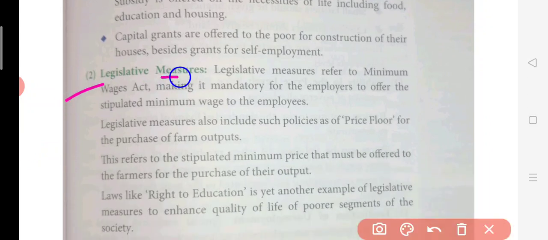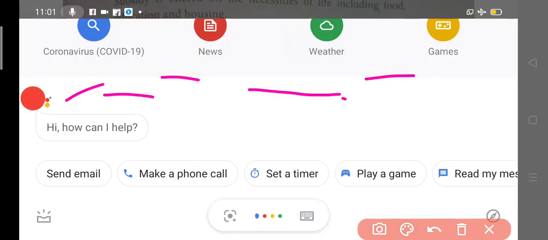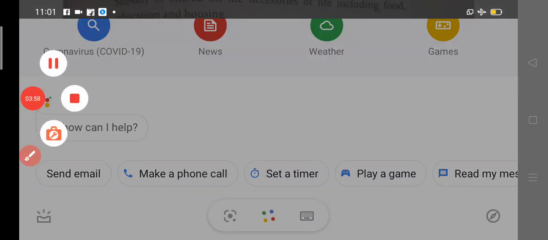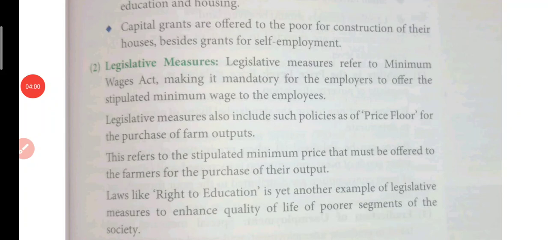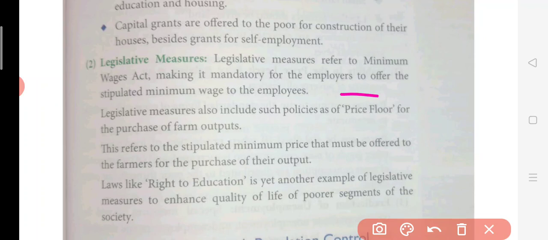Now, legislative measures. What are the legislative measures? Like here, the Minimum Wage Act is there. What is the Minimum Wage Act? So this is going to improve their condition if the employers are giving proper salaries to the employees. If exploitation is there in the industry, and you are not paying enough money to these employees, then what will happen? Their condition will become worse day by day. So this is the first thing which can be done by the employer in all kinds of factories and industries.